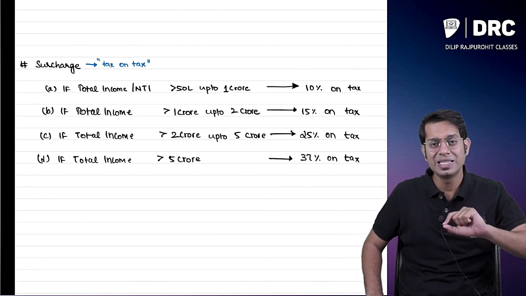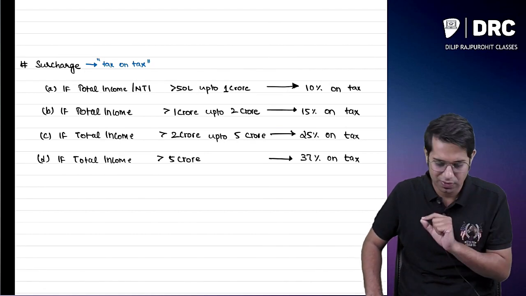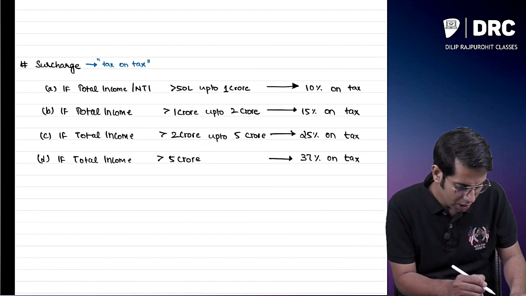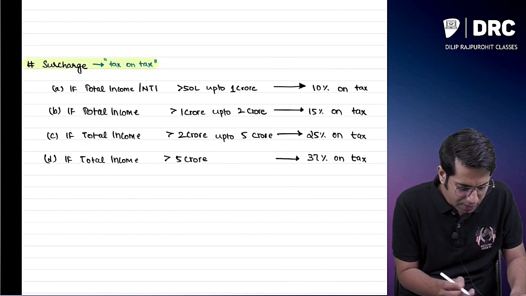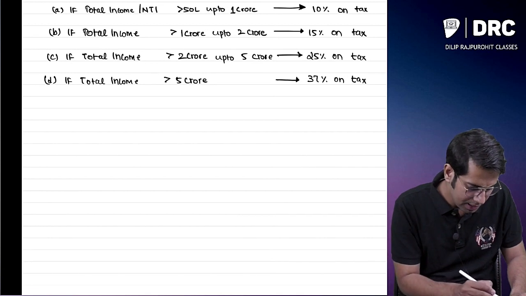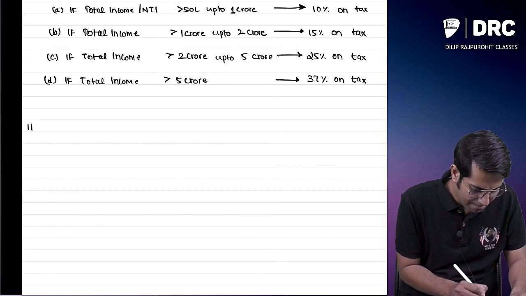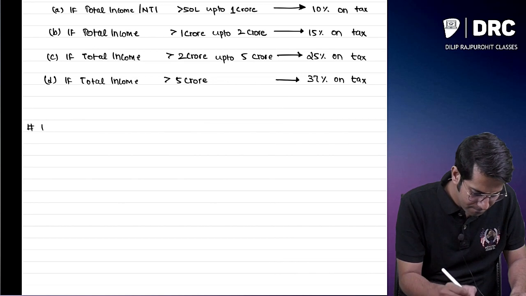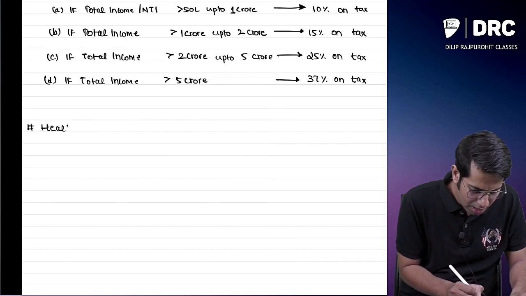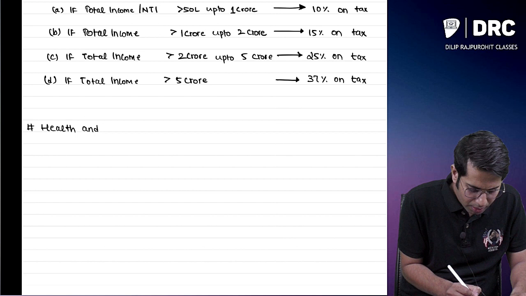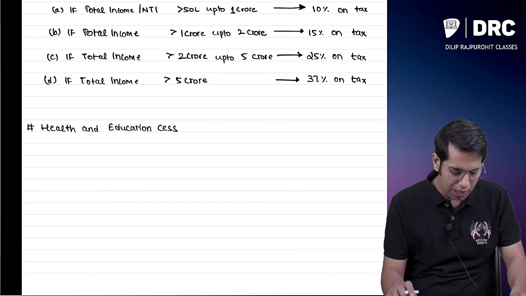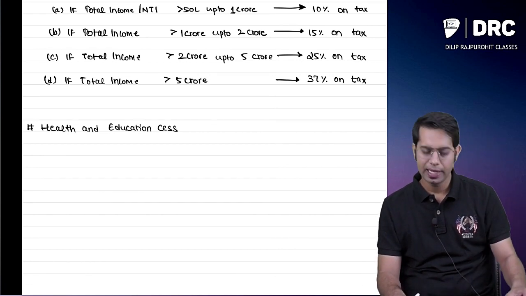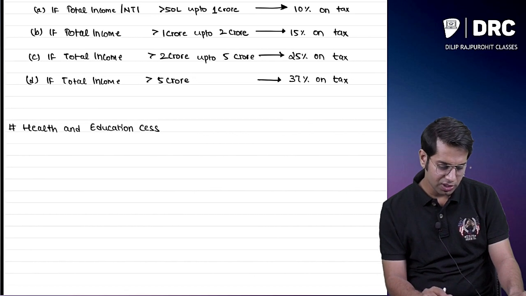What is this surcharge? This surcharge is an extra tax which you have to pay. So this is about surcharge. Then there is one more thing which you have to pay, that is called health and education cess. There is one more thing which you have to pay, which is called what, sir? Health and education cess. Sir, what is this health and education cess?